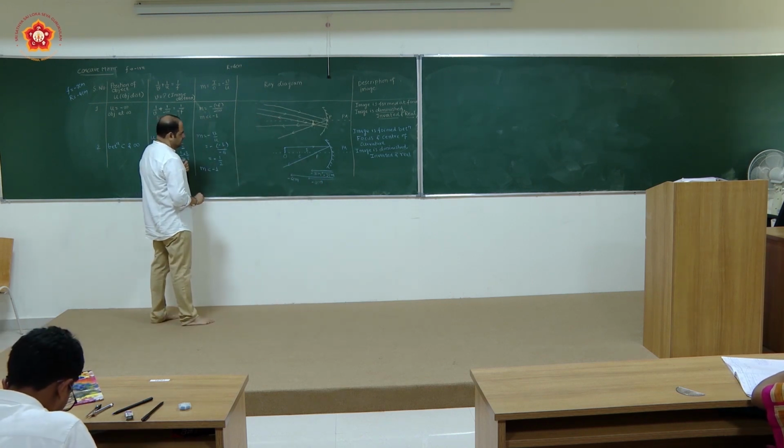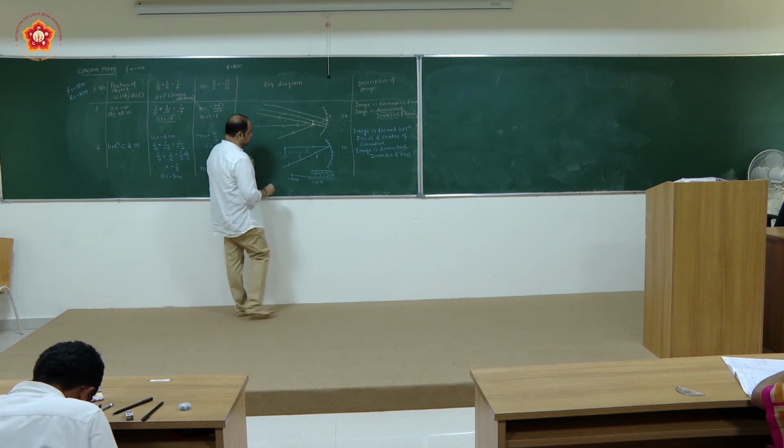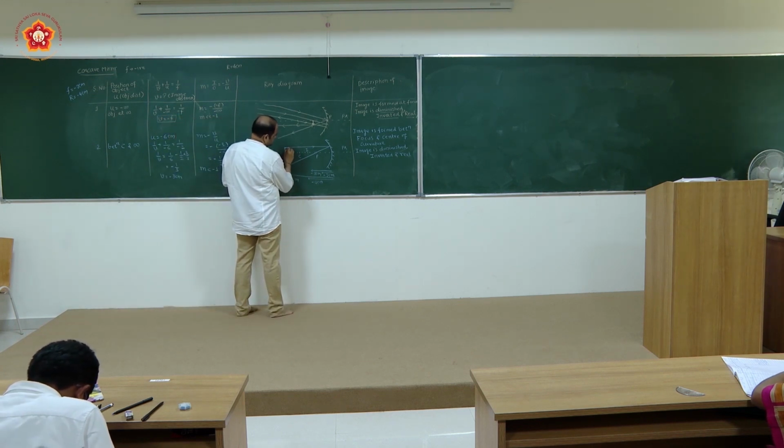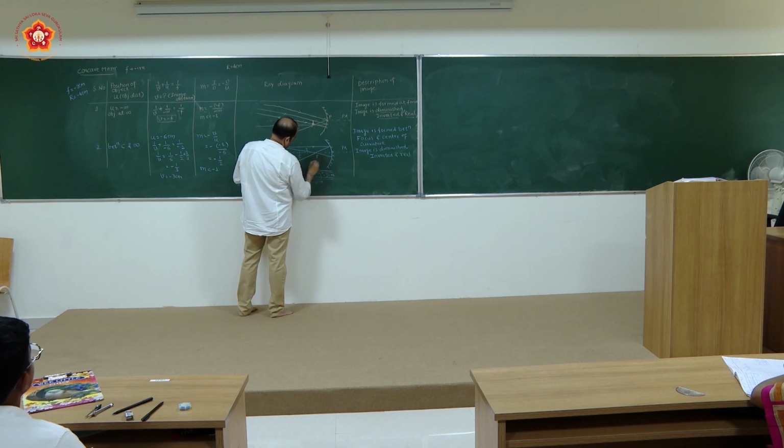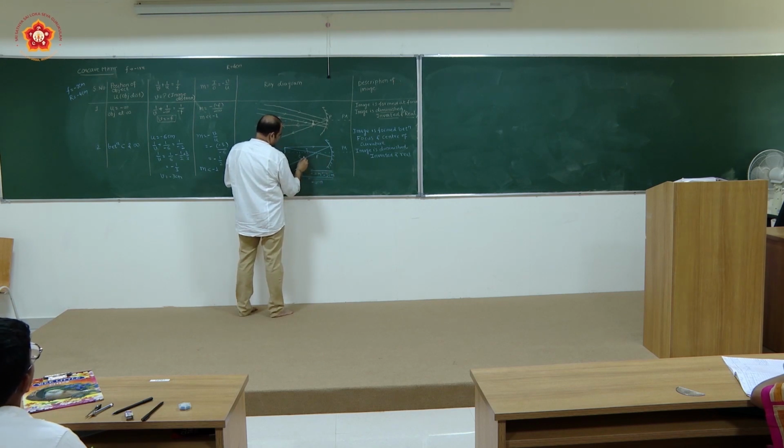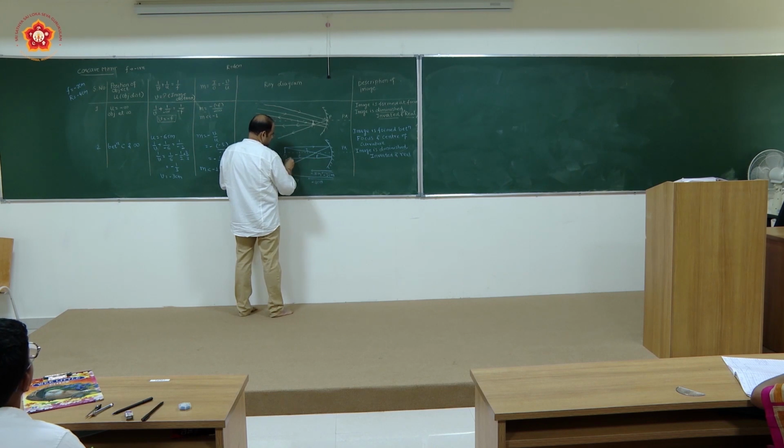Right? Then the second will be traveling through the focus. And that will be passing parallel to the principal axis here.